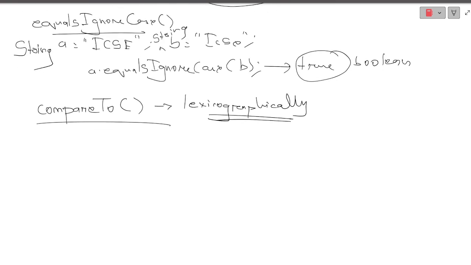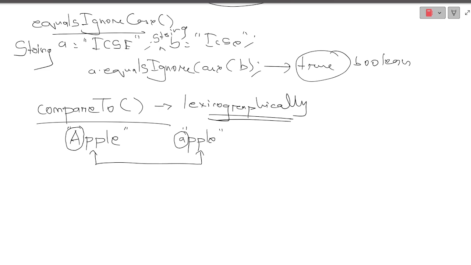Now compareTo. Most of the students are found doubtful in this particular method. What does this compareTo do? Suppose I write Apple. This is a string, and I'm writing another apple. What will it do? It will compare these two strings, not only the strings but also the characters. Wherever it finds that the characters are different, it will print the difference at the first instance.